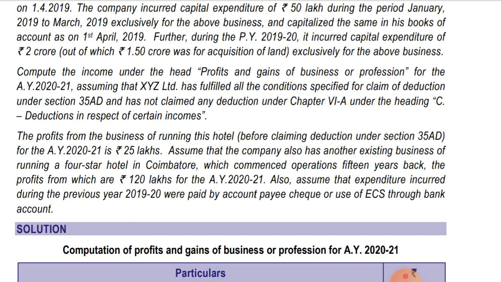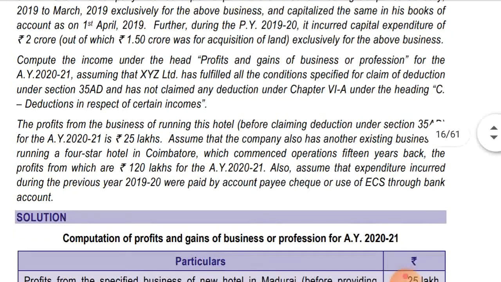We'll see the solution. Also assume that expenditure incurred during the previous year 1920 were paid by account payee cheque or use of ECS through bank account. So it is mandatory that we should incur the capital expenditure above 10,000 through a bank account, payee cheque and all. So let's move to the solution.